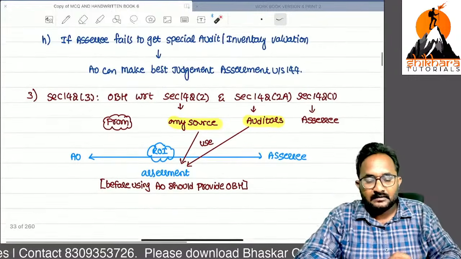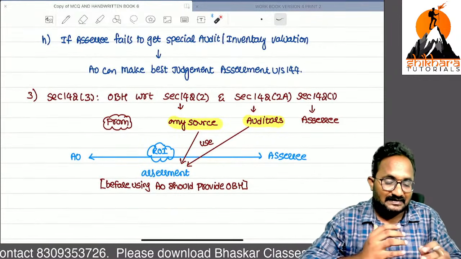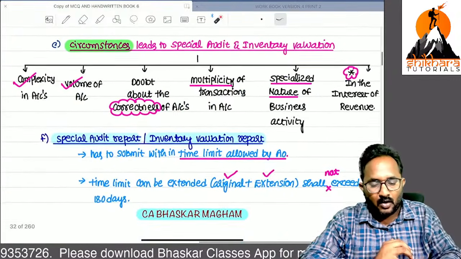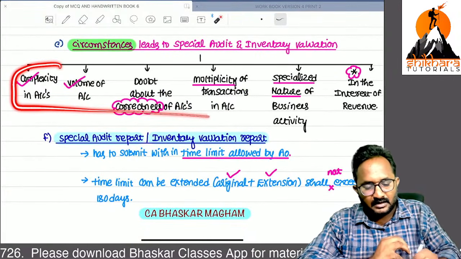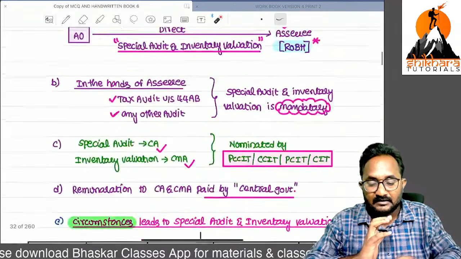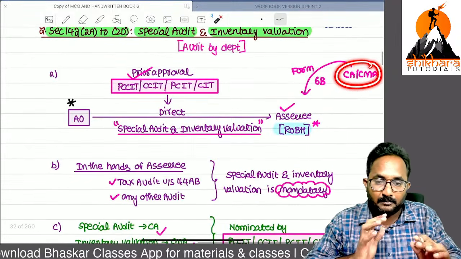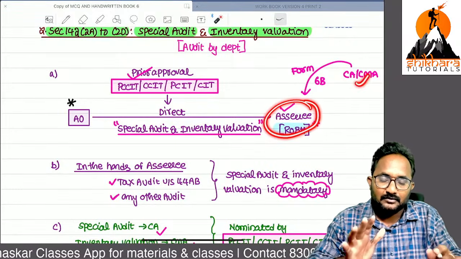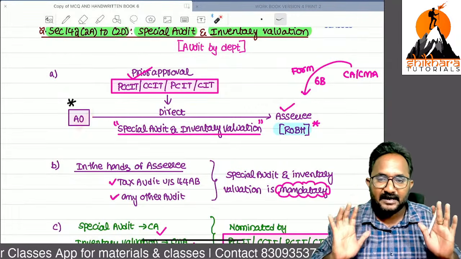Now, what happened? Here the assessing officer is in a dilemma. What is the reason? Sir, these are all issues faced by the AO at the time of conducting the assessment. These doubts can be resolved by the CA or CMA report only. Now, sir, if you conduct the special audit, that's okay, I can complete the assessment in a proper manner.